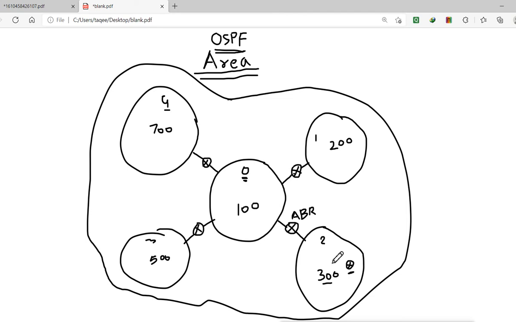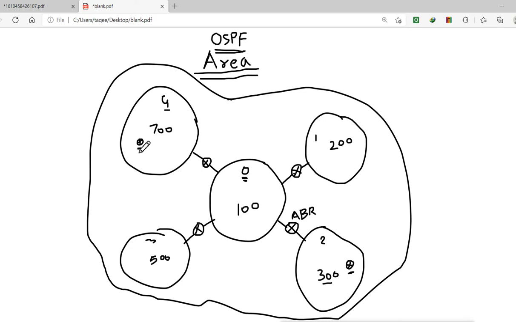Not only in this area, but in any area, if you open any router and run the command show ip route, you will see 1800 networks in the routing table. And that is not a small routing table for these routers to manage. It is very difficult for the router to manage a routing table of 1800 networks.